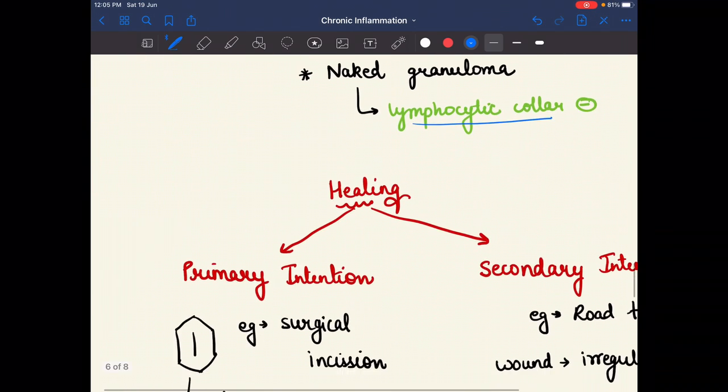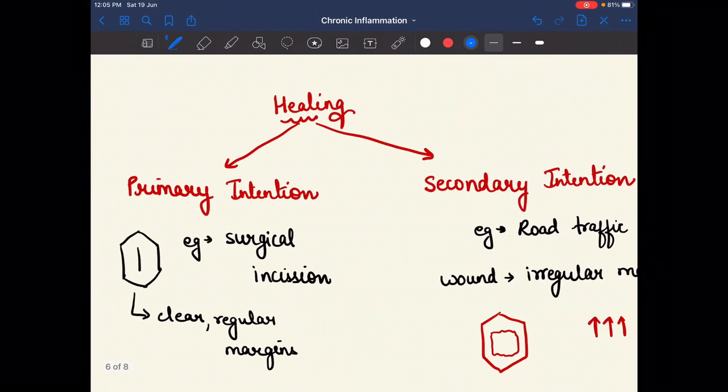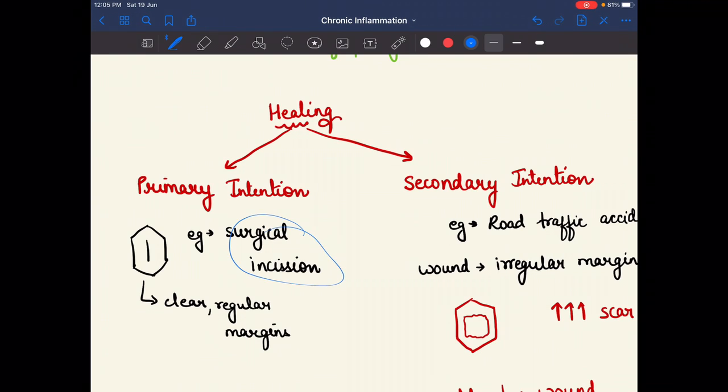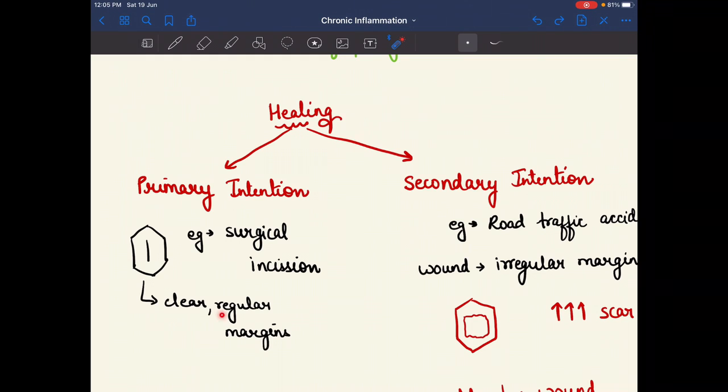After that we are studying healing. In the healing process we have two types of intention, primary intention and secondary intention. Primary intention means the surgeon gives a surgical incision which is very straight, with clear, regular margins. So a surgical incision is the example of primary intention, in which regular and clear margins are seen.